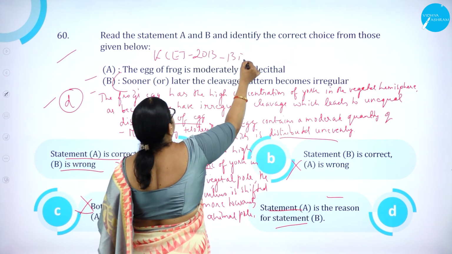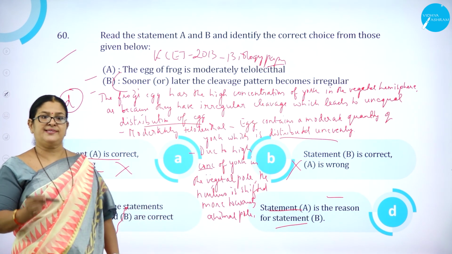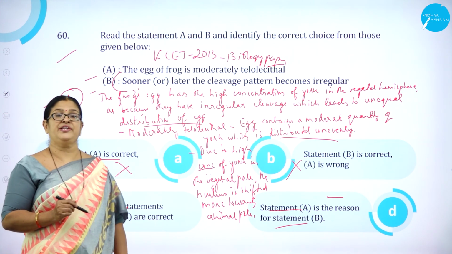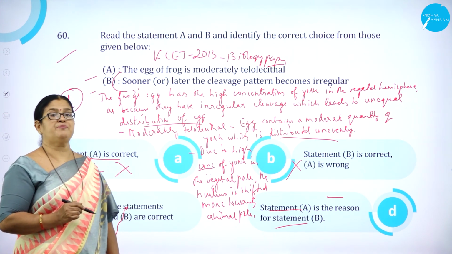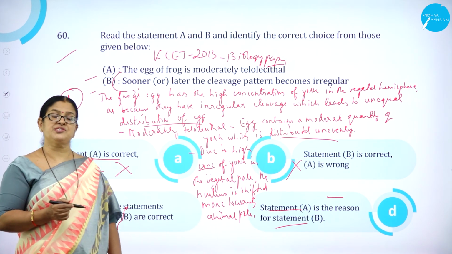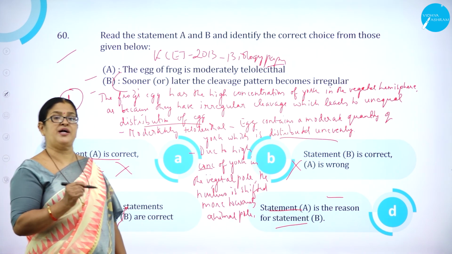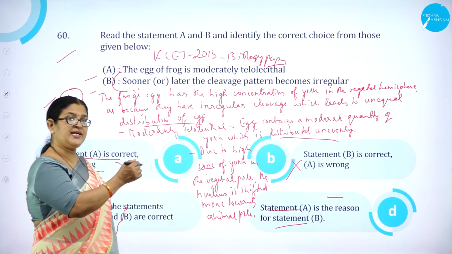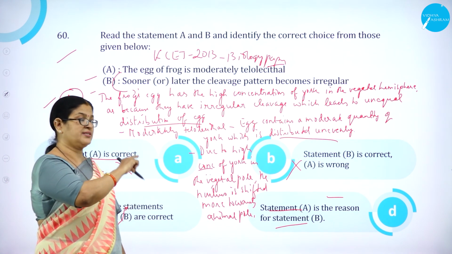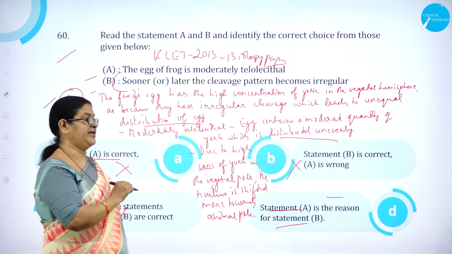Hope you have understood all the 60 questions from this Karnataka CET 2013 biology paper analysis. As I keep telling, the analysis part of these questions is very, very important. You need to use your presence of mind, understand the question properly, and also go through the options carefully. Then you will be able to mark the right answer. So you need to use your smart brain. When you are analyzing, go for the first option and just try to see the first right answer, then try to analyze from the given options. So then you will land up in the right option.